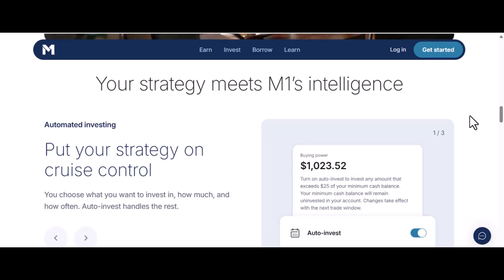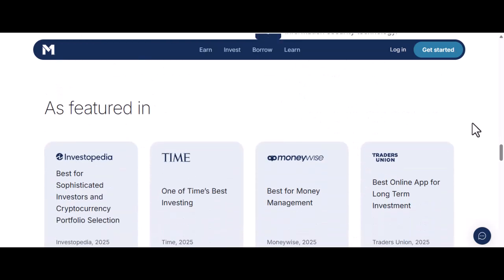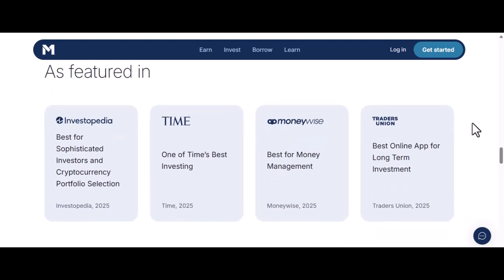DCA, ETFs versus individual stocks. The critical choice on M1 is whether to DCA into exchange-traded funds, ETFs, or individual stocks. ETFs, the power of diversification. ETFs are baskets of hundreds or thousands of stocks. For DCA, they are generally the simpler and safer choice.